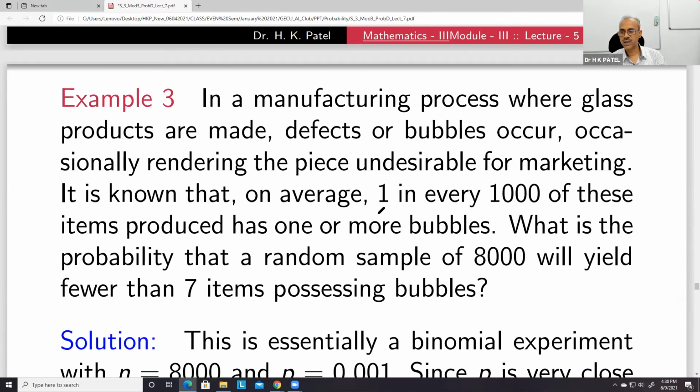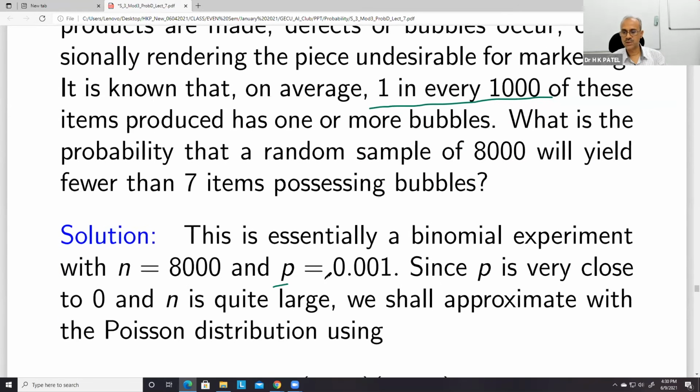This 1 in every 1,000 is the probability of flaws in the glass sheet, bubbles or whatever we can say. So this value is 0.001 and n is 8,000.